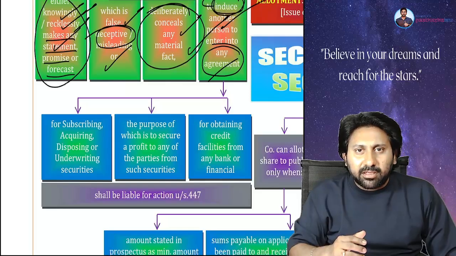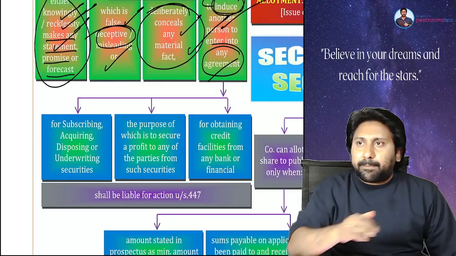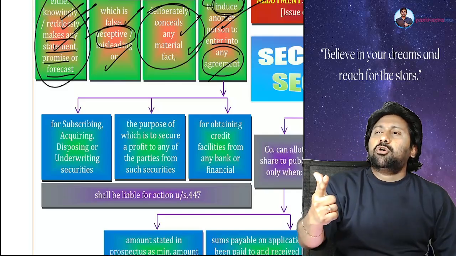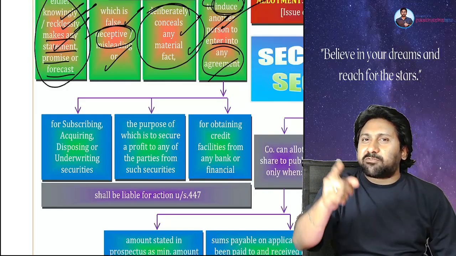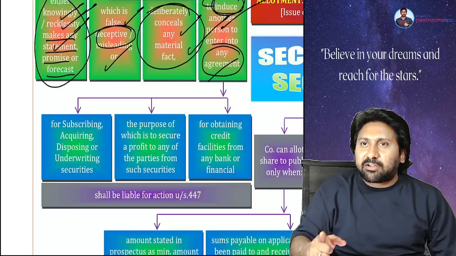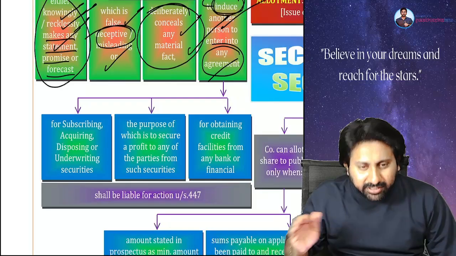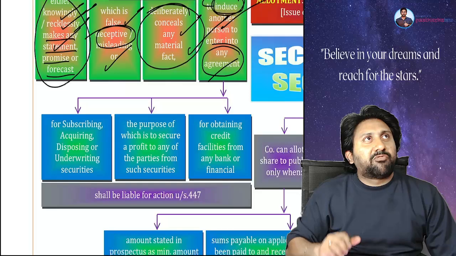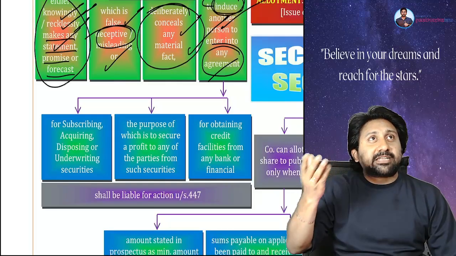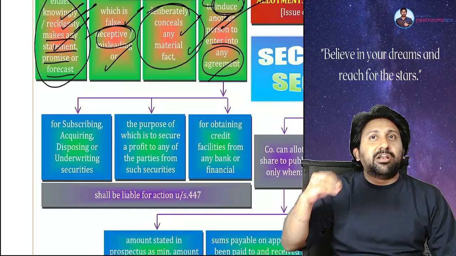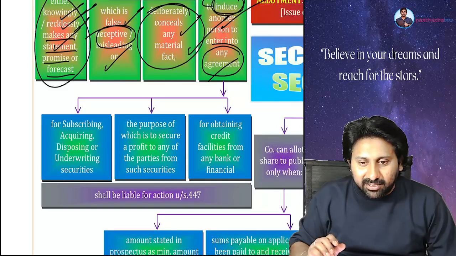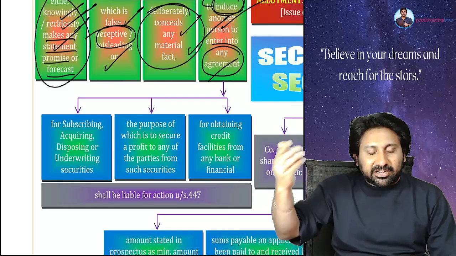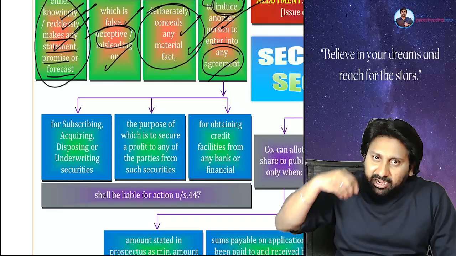50,000 he is earning. What he will do? A person went to him and said, sir, you give me 50,000, every month you give me 10,000 rupees for the next 1 year. Your 1 lakh will become 3 lakhs after 1 year, he will tell. What will this poor fellow think? If I put it in the FD, at 8% interest, 10,000 will become only 10,800. If I give it to him, 10,000 is becoming 12,000. Extra 1,200 or 1,300 is coming. Like that they will feel and they will give money.